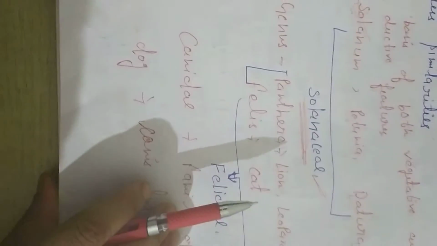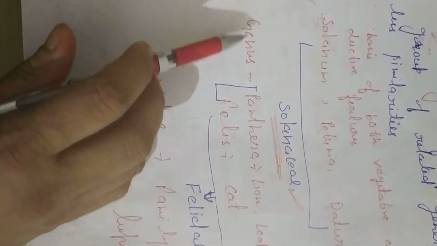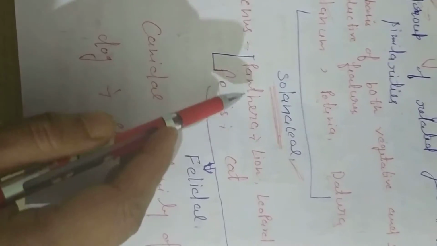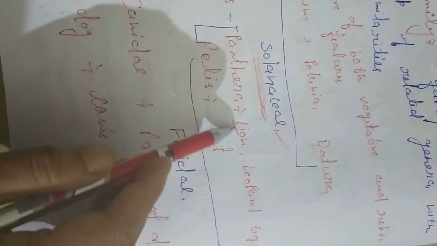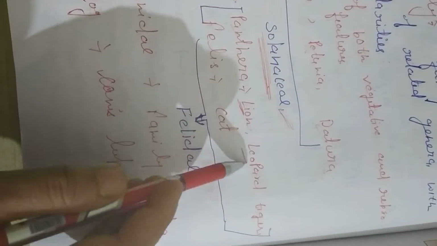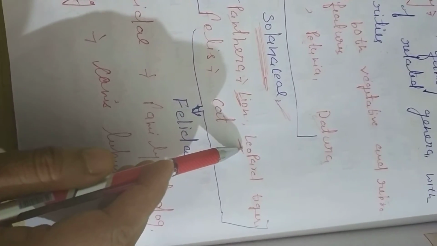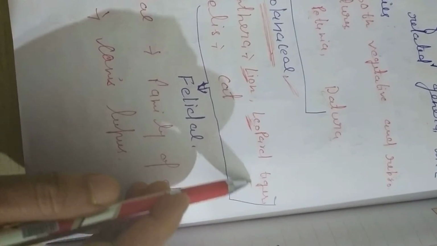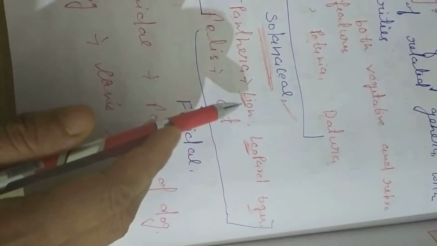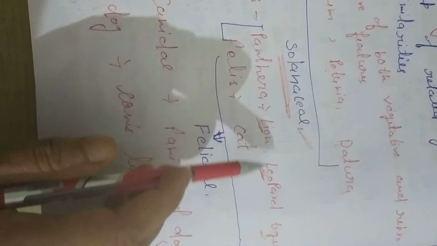Next, let's take one example of an animal too. For genus, we have already seen genus Panthera, wherein lion, Panthera leo, leopard, Panthera pardus, and tiger, Panthera tigris. So you studied three kinds of species.